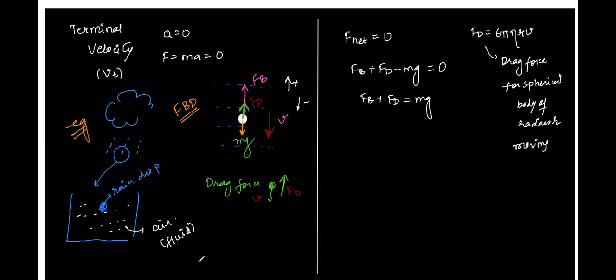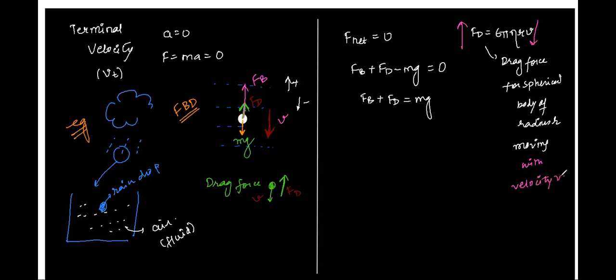And there is generally a minus sign here. Why should there be a minus sign? Because it's in the opposite direction of velocity. So if the velocity is downwards, this drag force is in the upward direction. If I don't put the minus, I can just say that if v is downwards, this drag force will be in the upward direction.